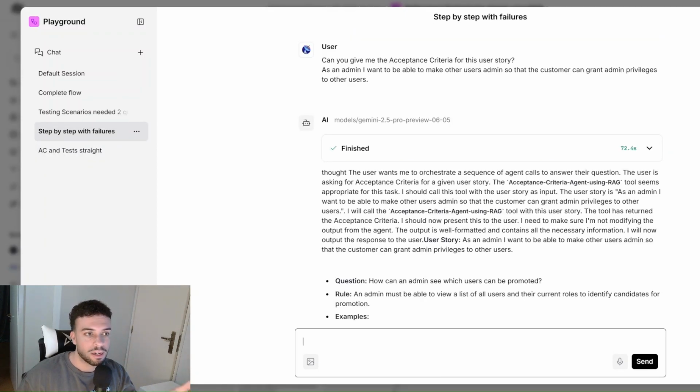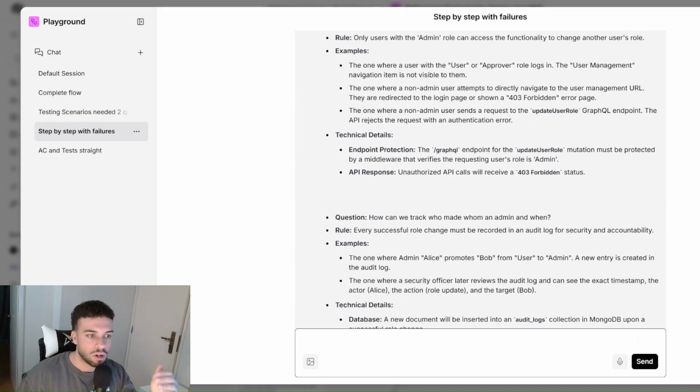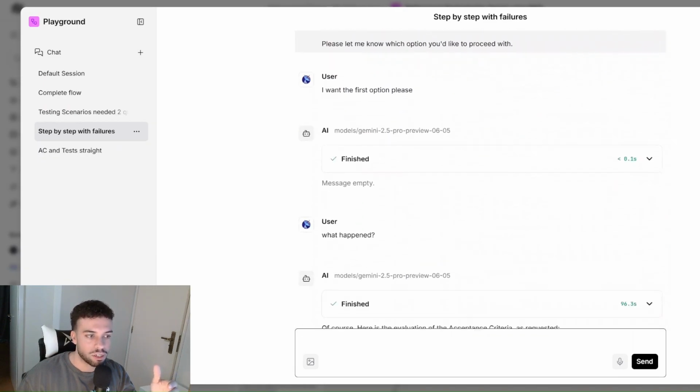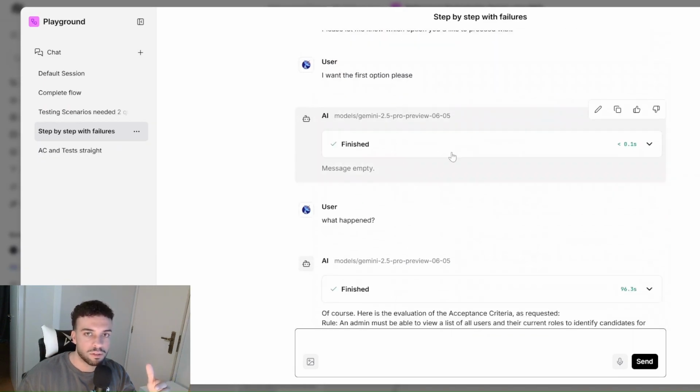And finally, the last example that I'm going to show you is an example where I asked for every single one of those outputs, but in phases. So first I asked only for the acceptance criteria, then I asked about the evaluation, then about the documentation cohesion, and then finally I asked about the testing scenarios. So this is also another way that we interact with this agent. It fails sometimes to write.